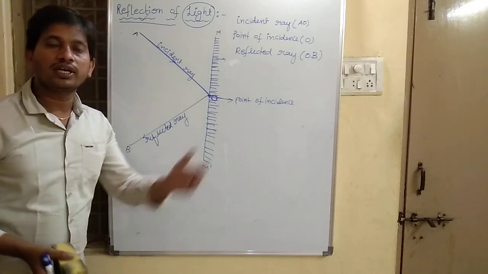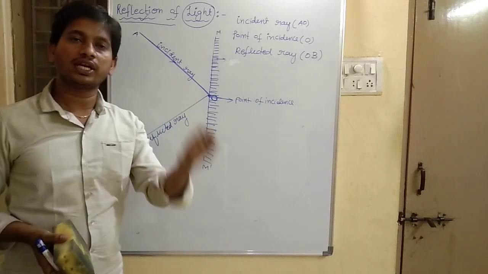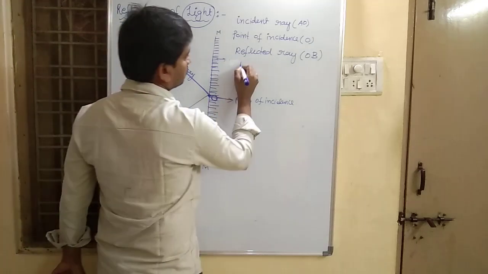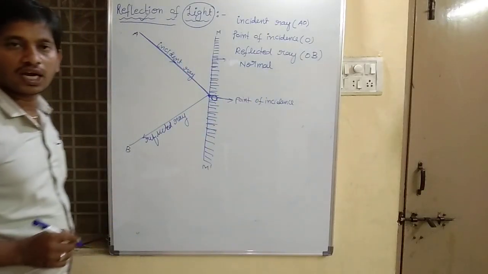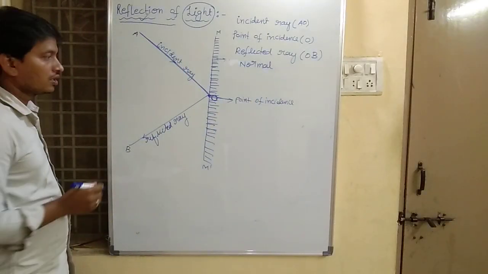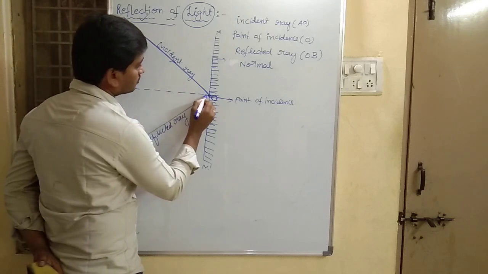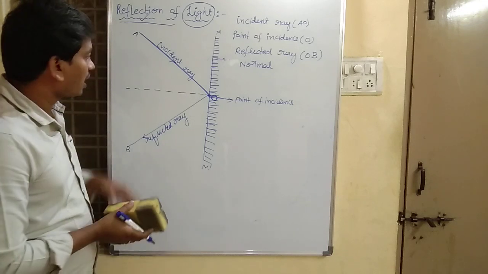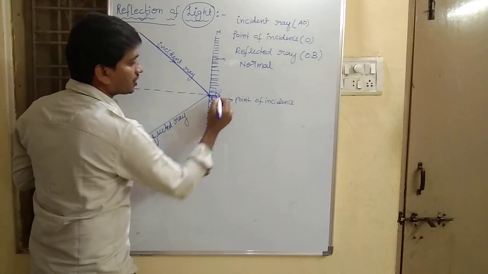A reflected ray is the ray which is sent back by the mirror. Okay, now the next one is normal. What do you mean by normal? Normal is a line. This is our normal, and we can represent it with N dash.